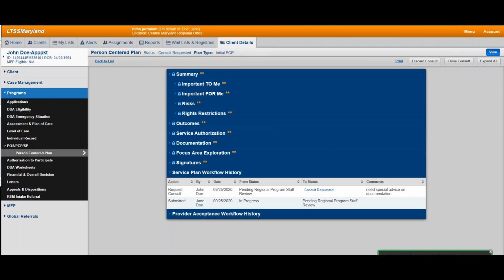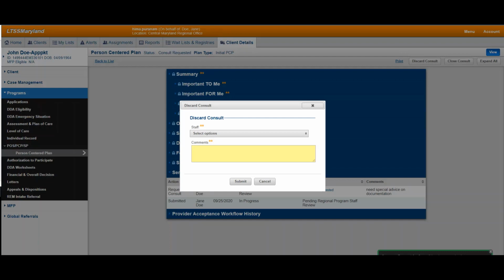If for some reason you no longer need to wait for a response for the consult, click on the Discard Consult button. You shall notice that under the staff option, only the staff that we chose to request consult from appeared on the list. I'm going to select one from the staff to discard consult from. And I shall add comments stating I no longer require consult for this individual.